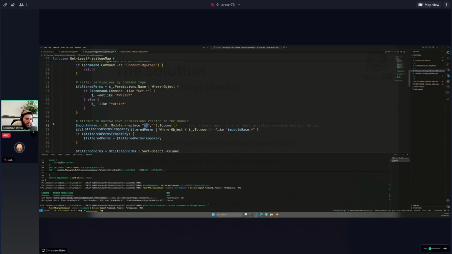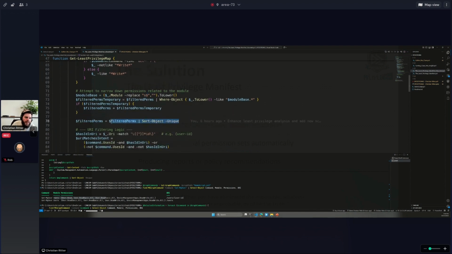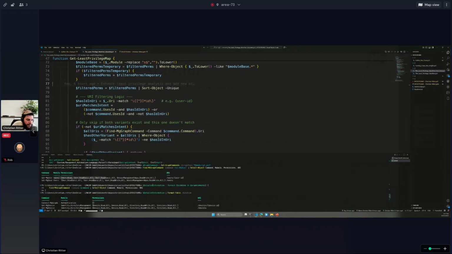And if there's no outcome whatsoever, then I say, okay, just stick with the old parameters that we also gathered already. And then if there's some kind of multiple ones, I just make them unique, just to make sure. And I can also filter on the URI because if it's something I have here with an ID, like get mg user parameter user ID, for instance, then I want to make use of the one where the URI is user ID.